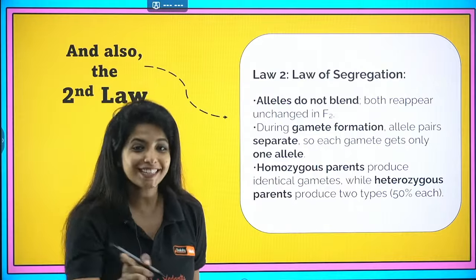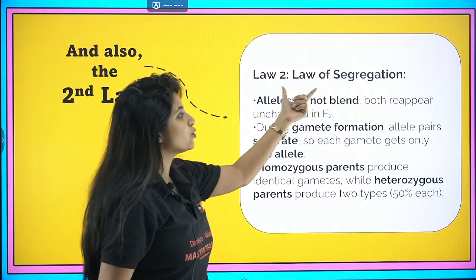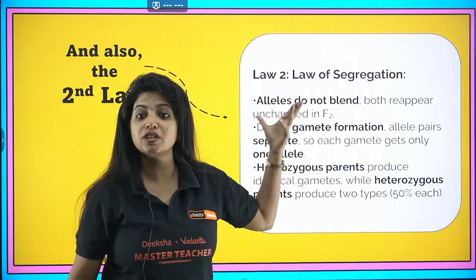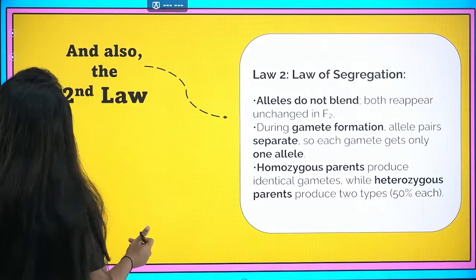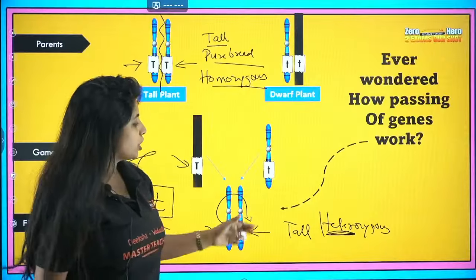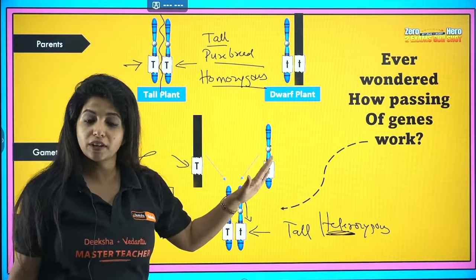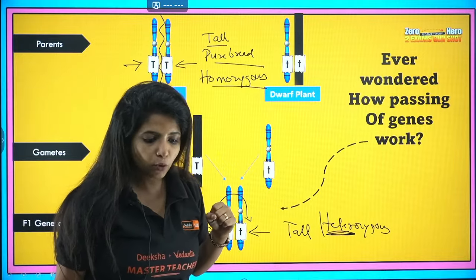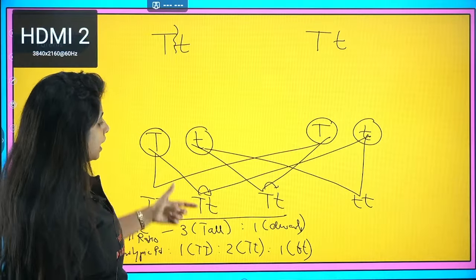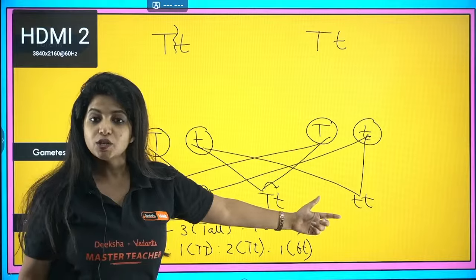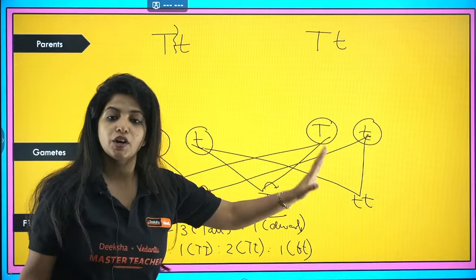If you understand the law of segregation, you have understood half of the chapter properly. Law of segregation means alleles do not blend. Both reappear unchanged in F2. What do you mean by that? In the first generation, you had capital T, small t, but the plants were tall. Do you think the small t allele went off crying that my character was not being shown? No, it was not like that. When he did the experiment the next time, the small t came back again. So alleles are not going to blend and show something else. They just remain intact.